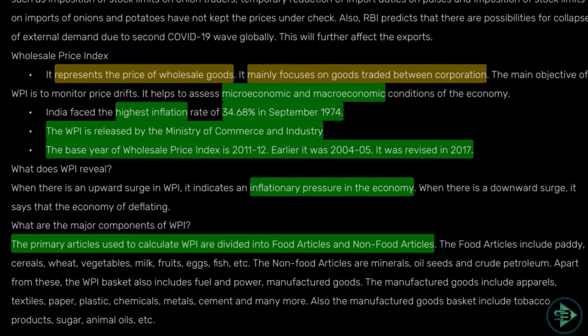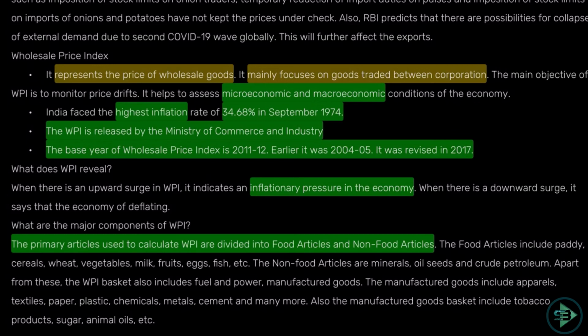What is the base year for WPI? 2011-12. What does it indicate? Inflationary pressure in the economy. How much is the inflation in the economy with respect to wholesale prices? So that is what we need to know about this. Okay, we'll cover this. What is WPI?